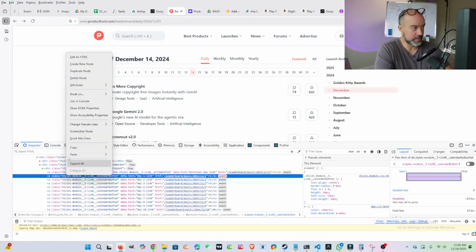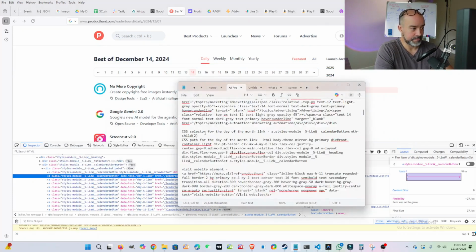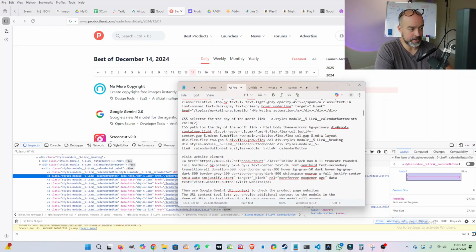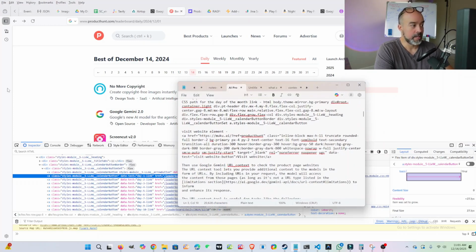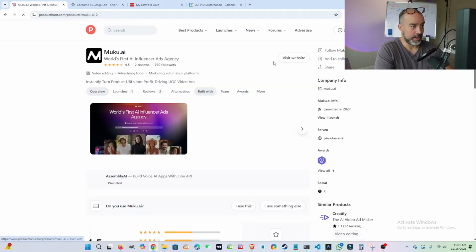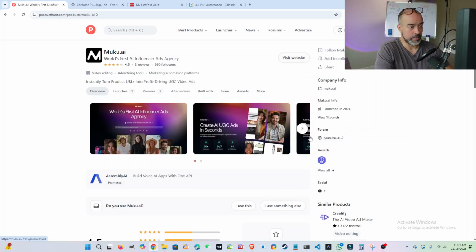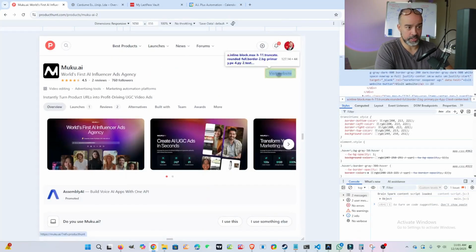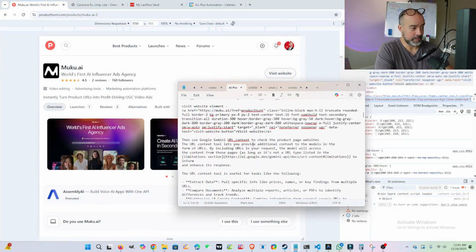So I right-clicked and copied the CSS selector and CSS path. And I put those there, the selector for the day of the month link and the path for the day of the month link. And then finally, come back to Chrome and actually click into one of these and grab the element for this button, because this is where they're going to get the URL. I put that right there.